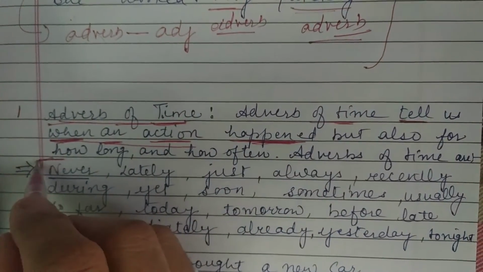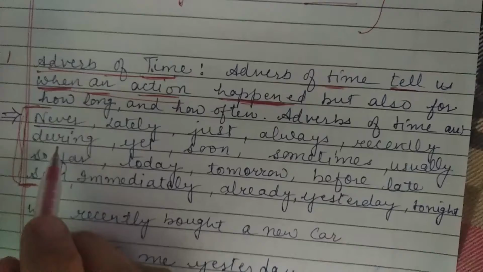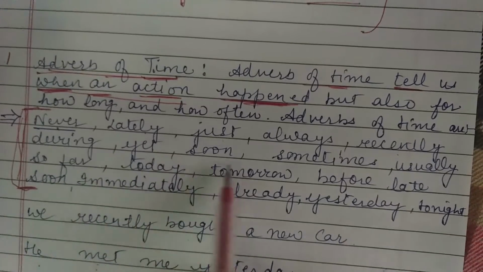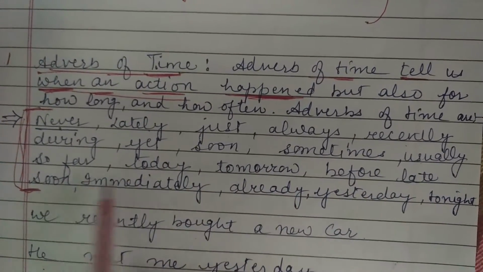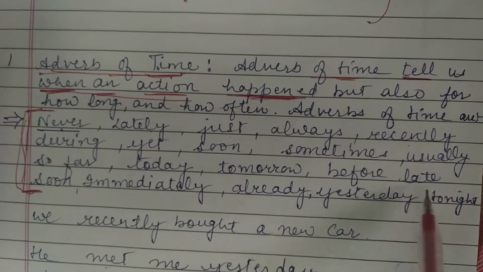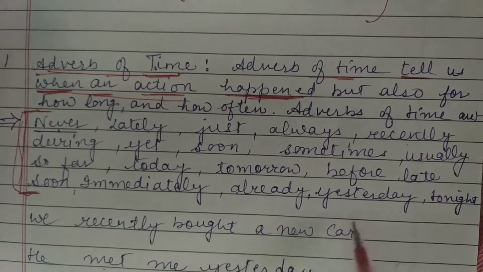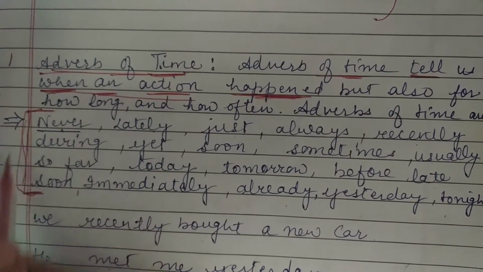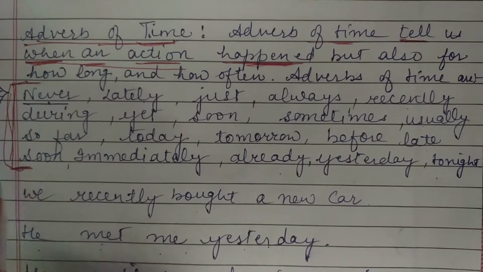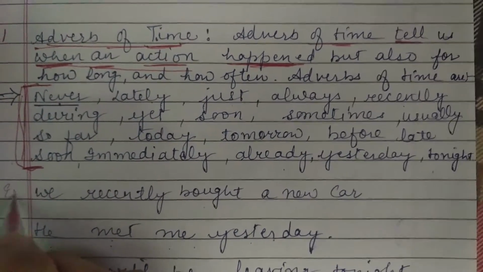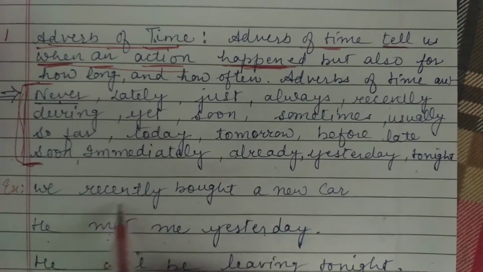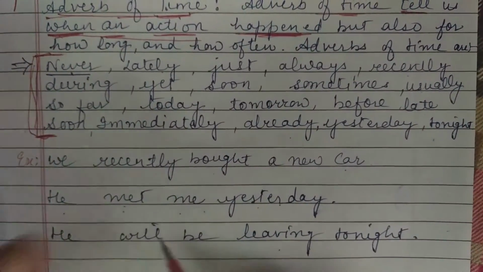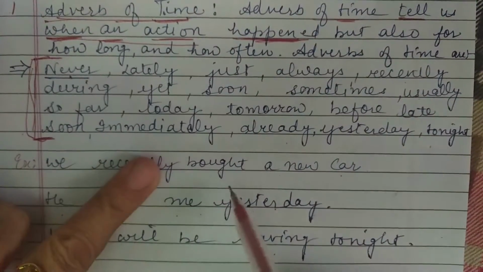The words used in this are a long list: never, lately, just, always, recently, during, yet, soon, sometimes, usually, so far, today, tomorrow, before, late, soon, immediately, already, yesterday, tonight. You have gone through these words, but now you know that these words are adverbs. We have an example here. Just see: we recently bought a new car. If I delete the word "recently," it becomes "we bought a new car."